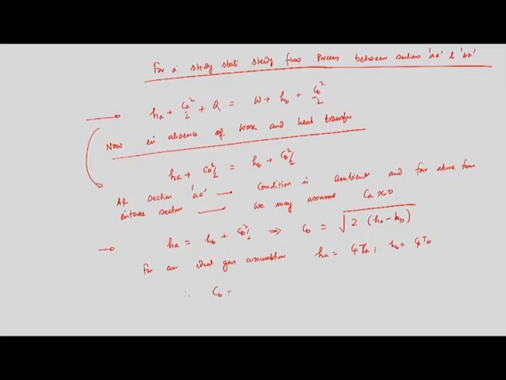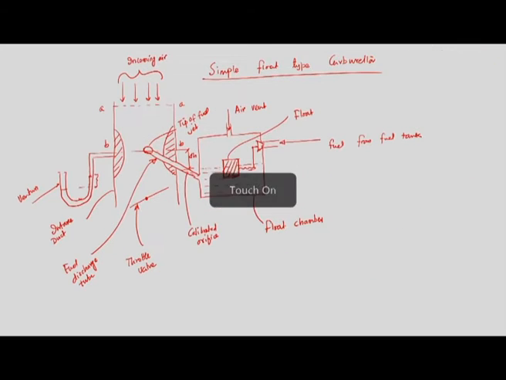Therefore, CB is equal to the root of twice Cp into TA minus TB, or I can write the root of twice Cp TA into 1 minus TB by TA. So that is the velocity of air at section BB.